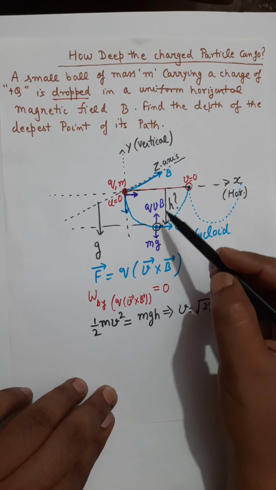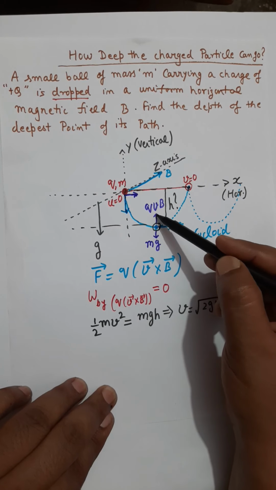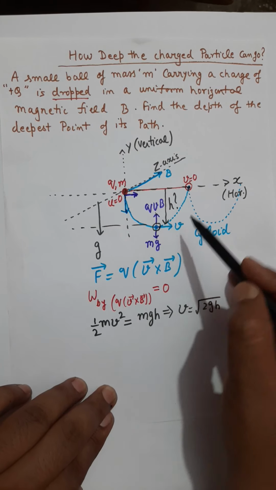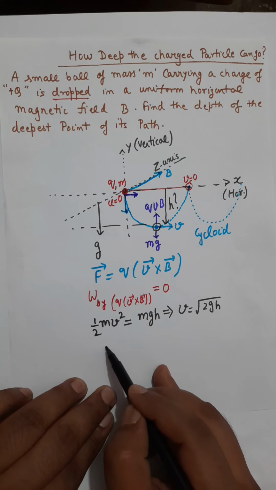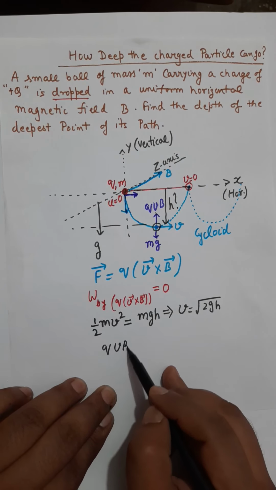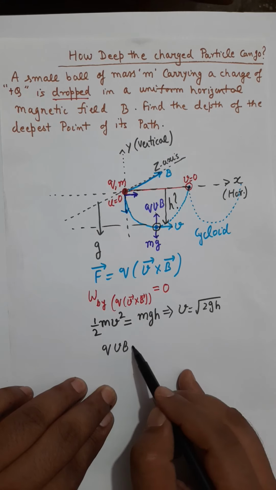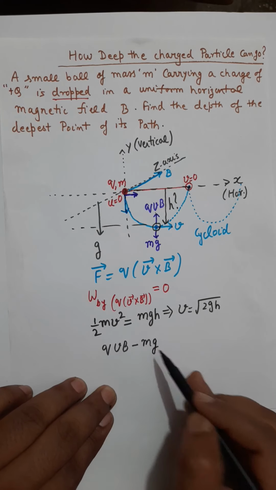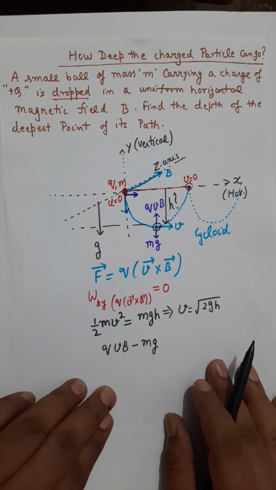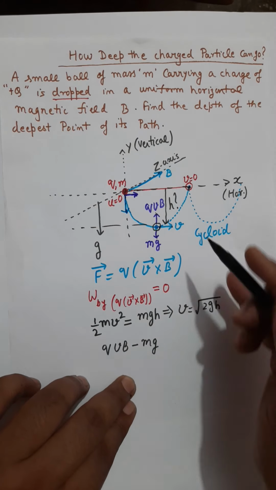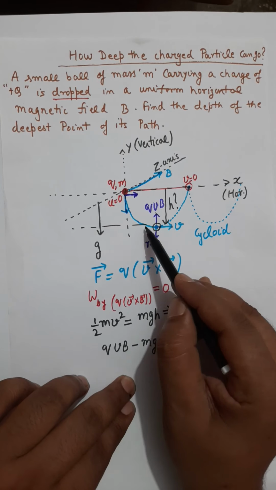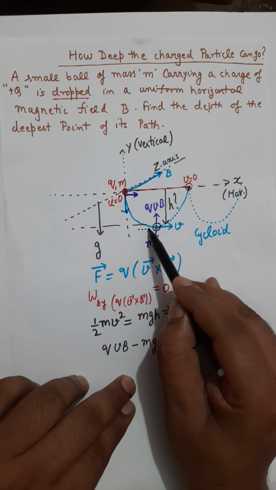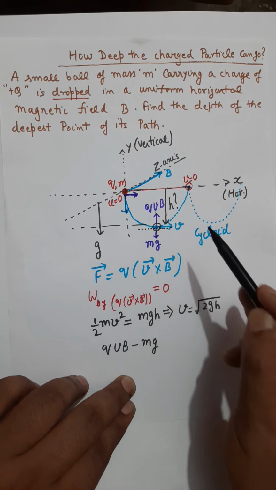Now notice that these two forces are perpendicular to the velocity. The force qvB, which is in the upward direction, and minus mg. qvB minus mg is the resultant force which is perpendicular to the direction of instantaneous velocity.